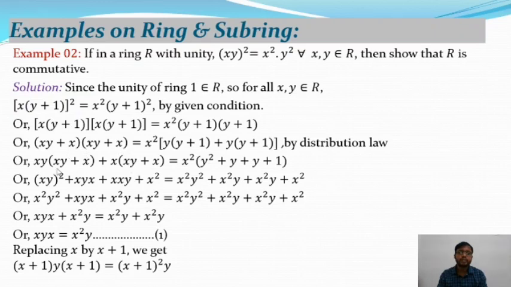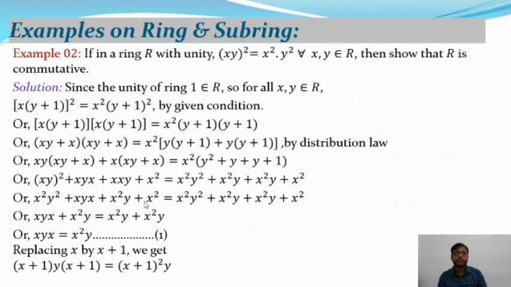So again applying the distribution property and simplifying the above equation, we get x²(y²+y+y+1). Therefore from the above equation we get (xy)² plus xy into x. Multiplying by xy on the first bracket we will get this one. Again x multiplied on the first bracket, we will get x²y plus x into x, that is x². And it is equal to x²y² plus x²y plus x²y plus x².